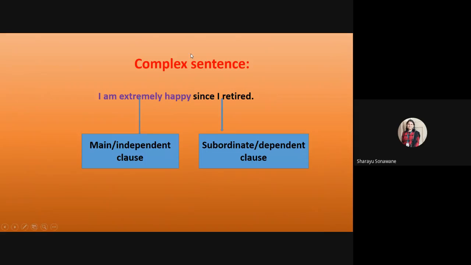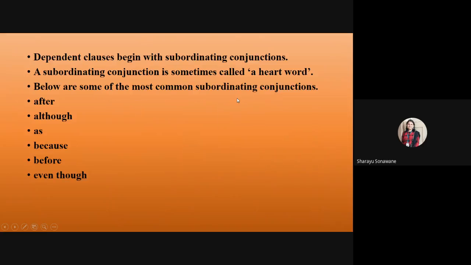You will see here the subordinate clause begins with a subordinating conjunction, and this subordinating conjunction joins two clauses. One is the main clause and another is the dependent clause. So dependent clauses begin with subordinating conjunctions, and a subordinating conjunction is sometimes called a heart word.